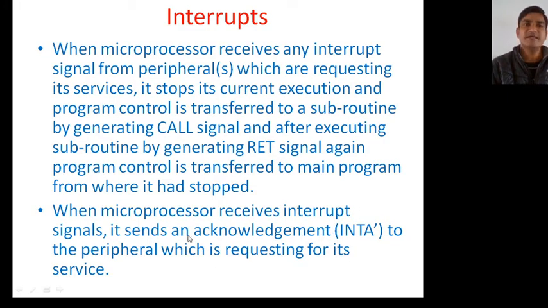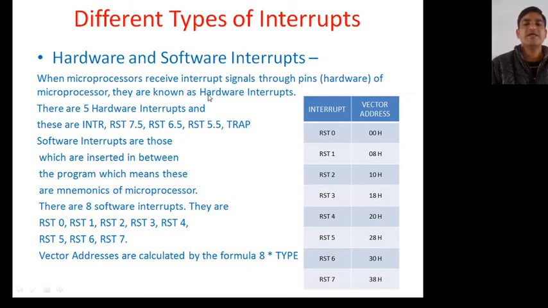Okay, in interrupts there are 6 signals. There are 5 interrupts and 1 acknowledgement. Now there are different types of interrupts: hardware interrupts and software interrupts. First, when the microprocessor receives an interrupt signal through pins, the hardware of the microprocessor, they are known as hardware interrupts. You have already seen there are 5 hardware interrupts: INTR, RST 7.5, RST 6.5, RST 5.5 and TRAP. Pins means hardware, which you can touch.